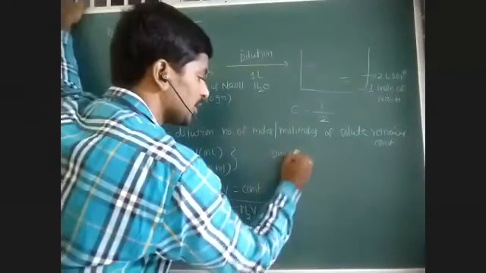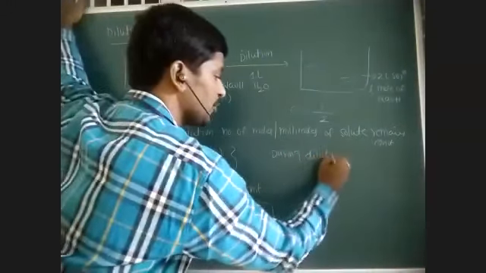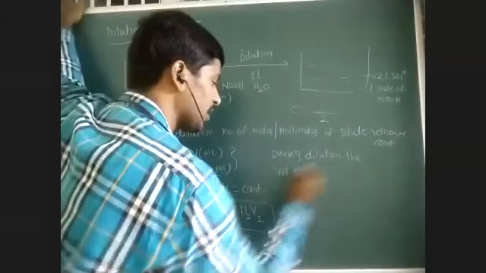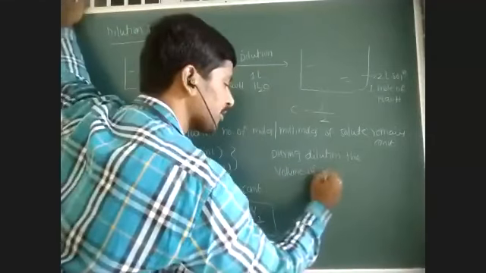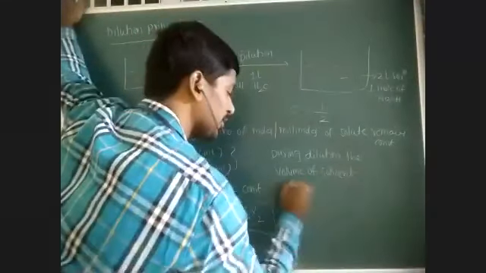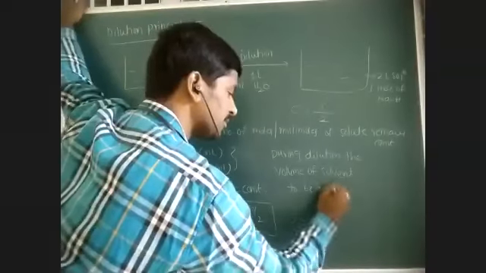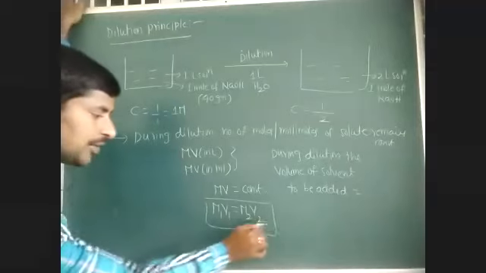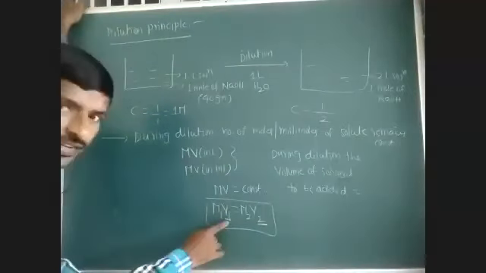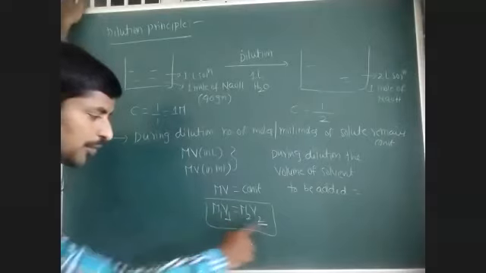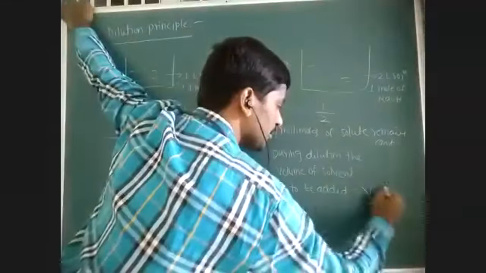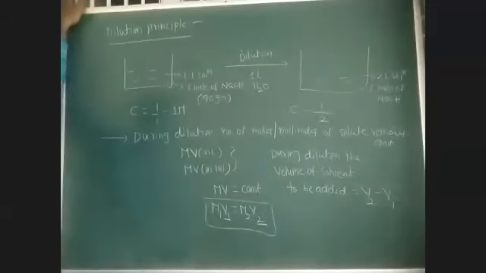Right, during dilution, what is the volume of solvent to be added? V1 is the initial volume, V2 is the final volume. So what is the volume of solvent we have to add? Right, very good. V2 minus V1 is the volume of solvent we have to add.